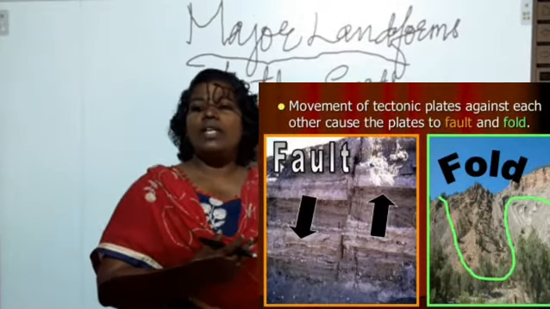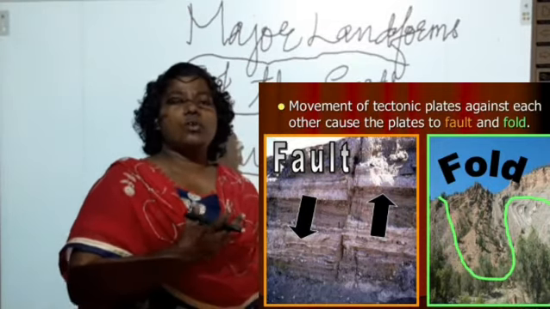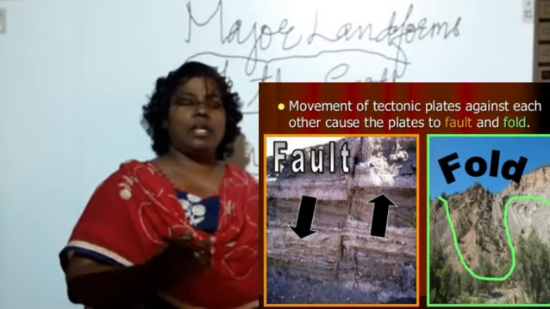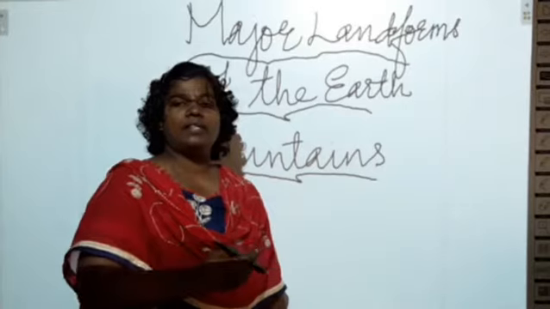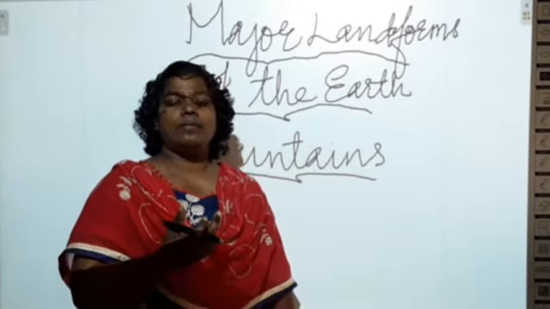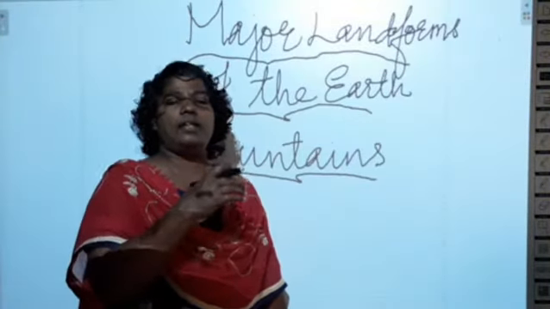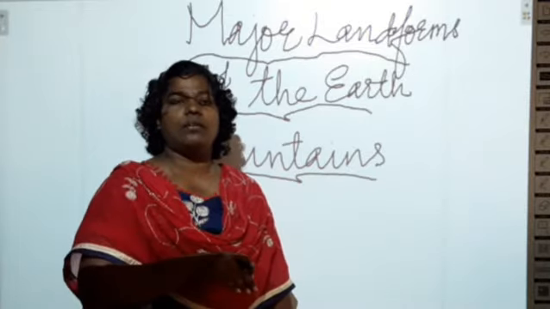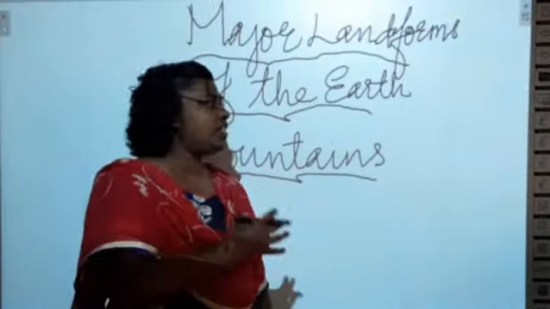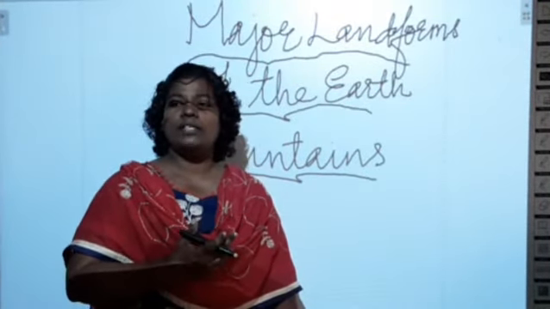And we call it subduction. What is called subduction? Due to this collision, there will be heavier plates and lighter plates. The heavier plates will be pushed down under the lighter plates. So the lighter plates will float upward and the heavier plates will sink inside. It is called subduction. Did you understand, children? So in this way, these mountains are formed.